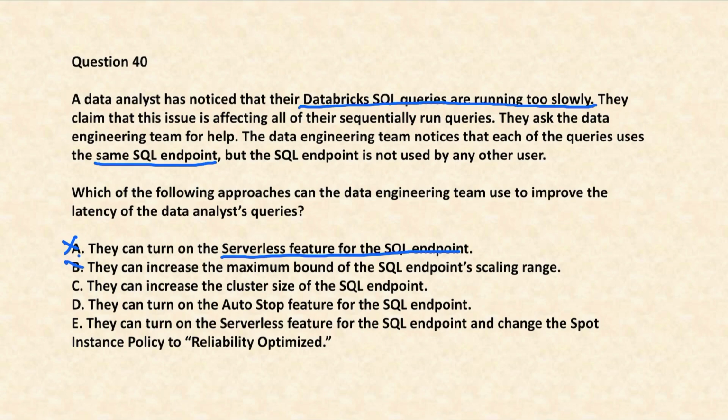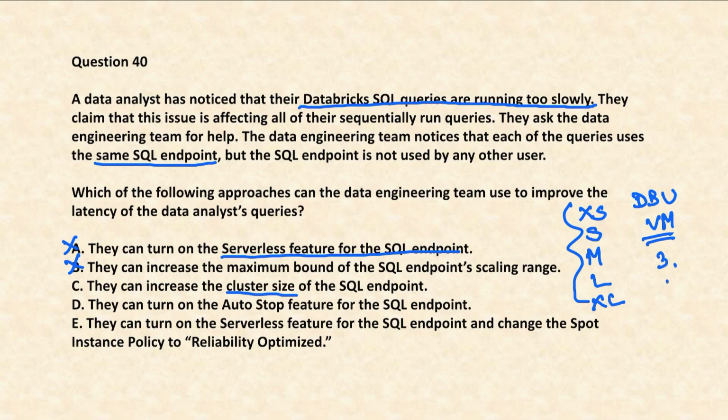They can increase the maximum bound. Even if you increase the maximum bound, it is not going to help. But there are different cluster sizes available: extra small, small, medium, large, extra large. There are some DBUs provided for each configuration, right? And there are virtual machines attached to it accordingly, with the Spark configuration settings, let's say the Spark 3 point version and the Scala version, right? All these are there. So if you increase the cluster size, then definitely whatever SQL queries are running will run much faster. Even if you use an auto stop feature, it's not going to help you.